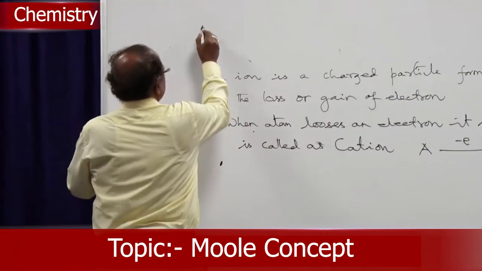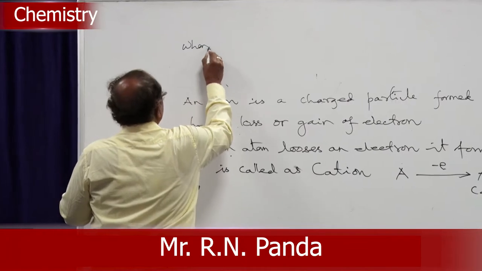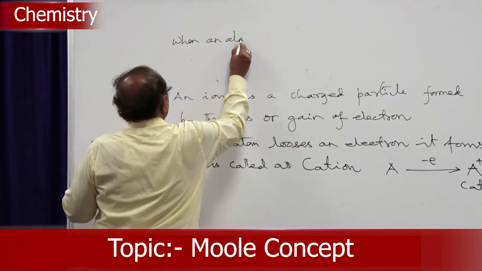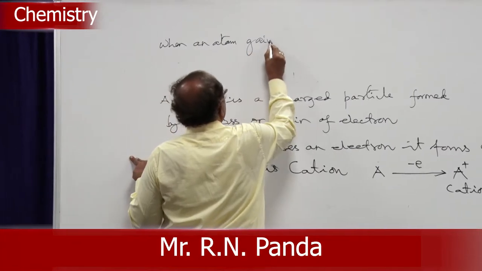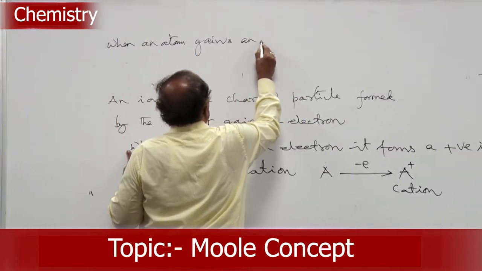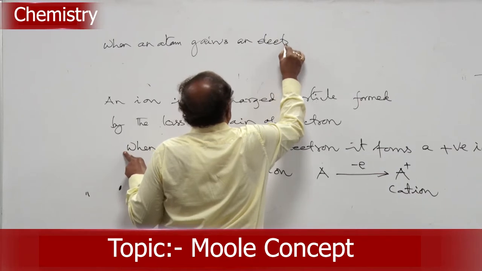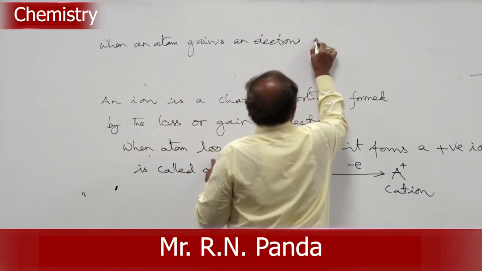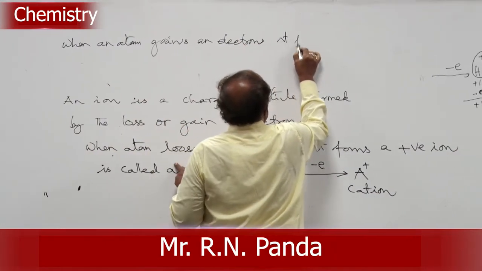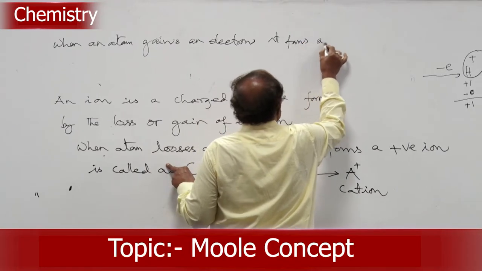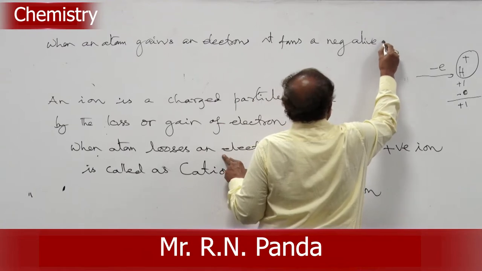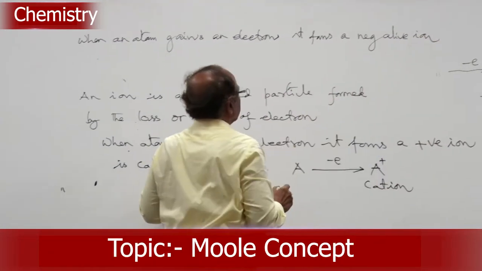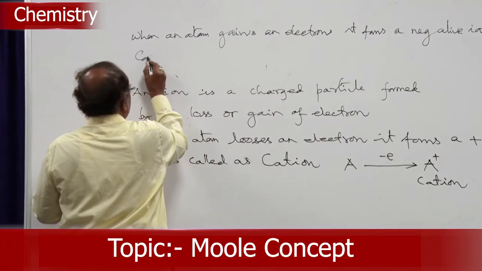When an atom gains an electron, it forms a negative ion, called an anion.